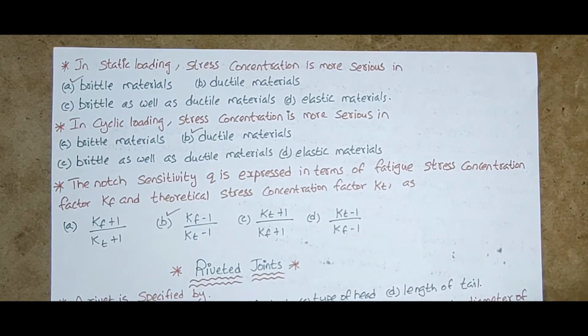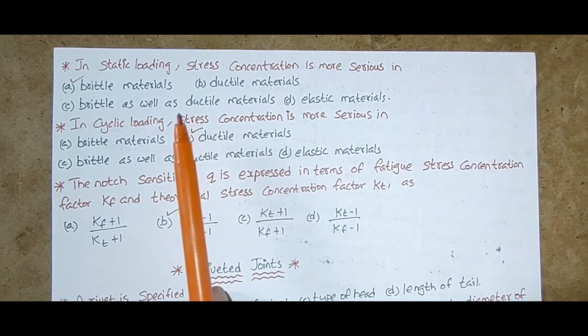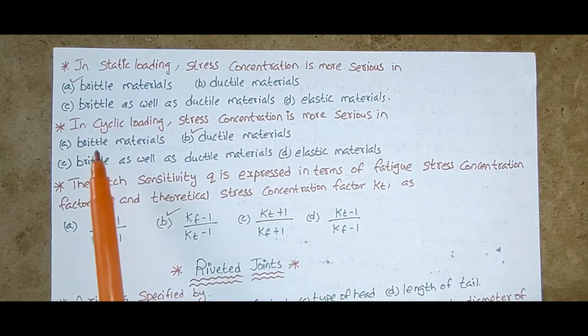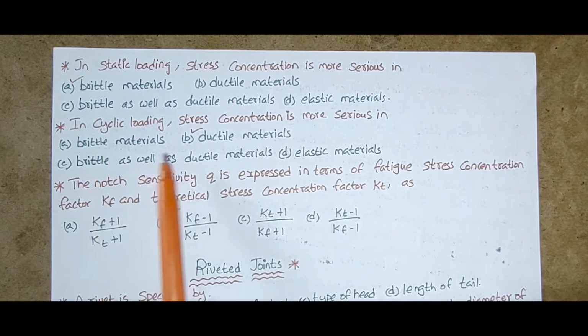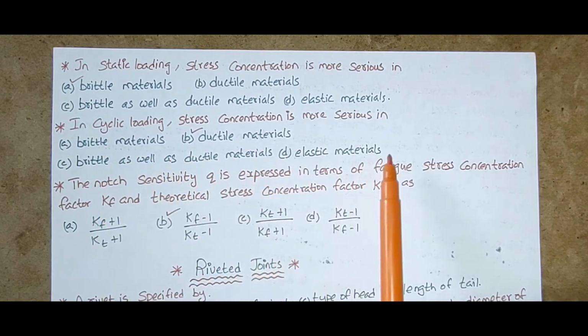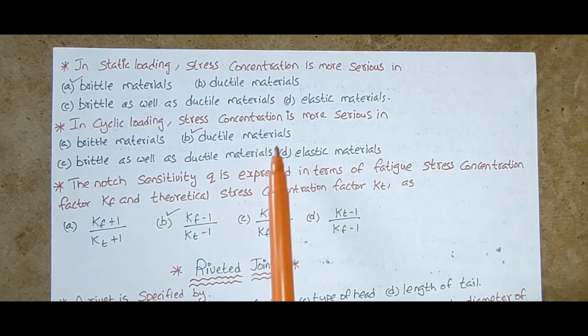In static loading, stress concentration is more serious in brittle materials, ductile materials, brittle as well as ductile materials, or elastic materials. In static loading, it is more serious in brittle materials. In cyclic loading, stress concentration is more serious in ductile materials.